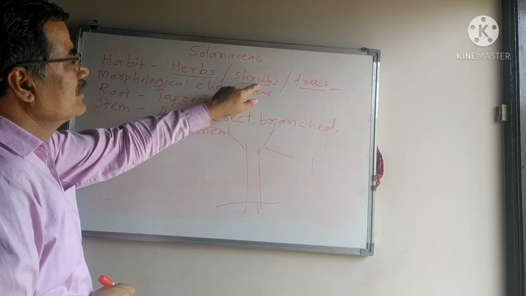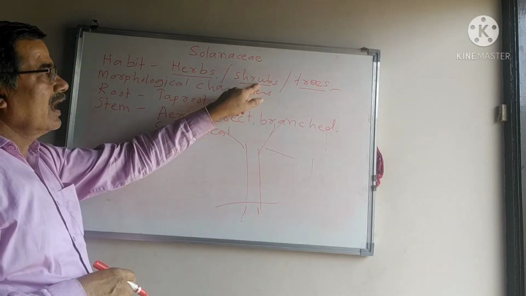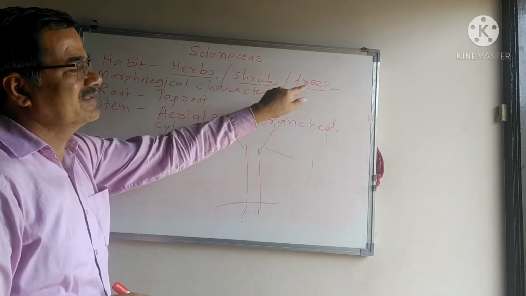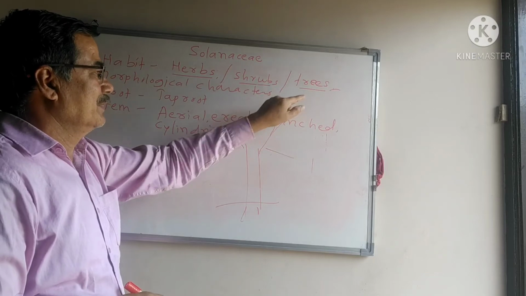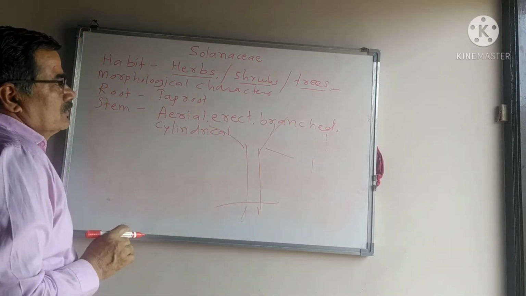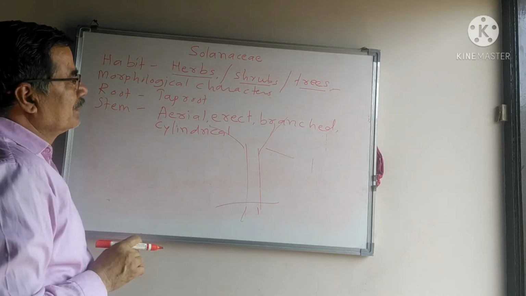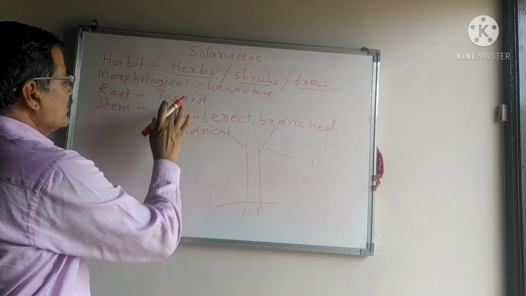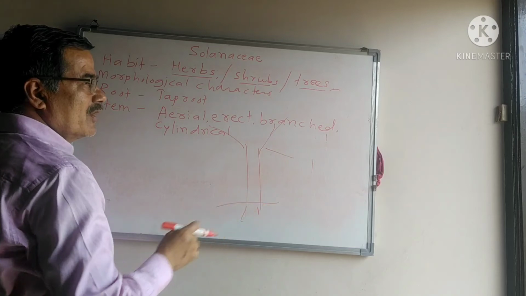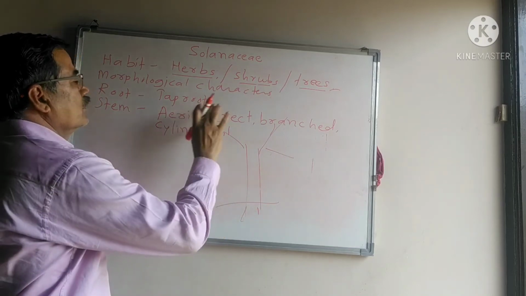The stem becomes hard and sturdy, solid in shrubs as well as trees. In Solanum tuberosum, that is potato, and sweet potato, the stem goes underground and is modified into tubers.